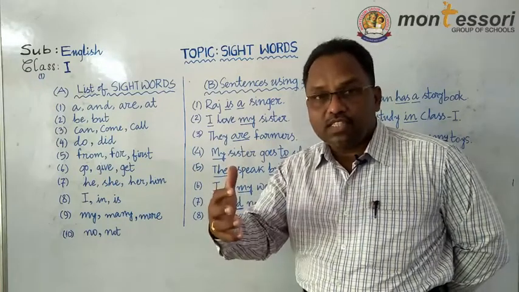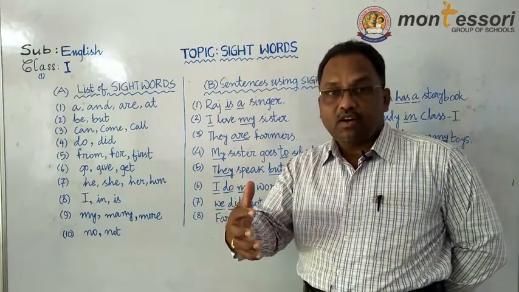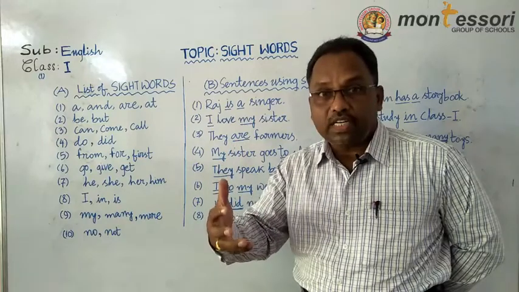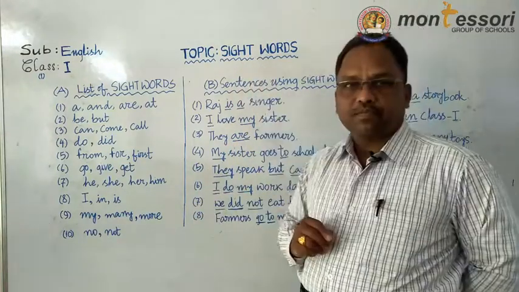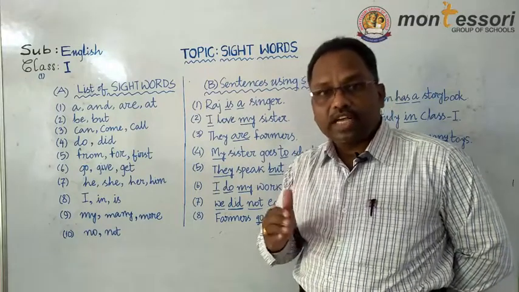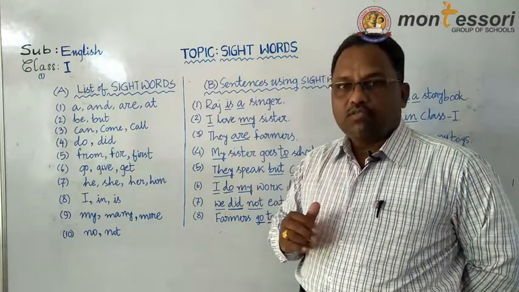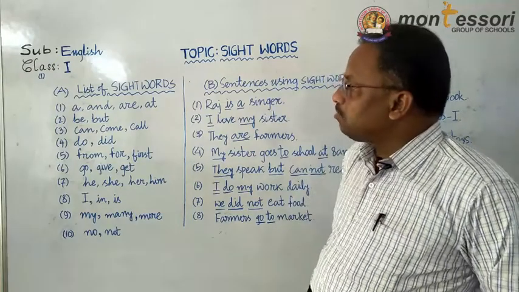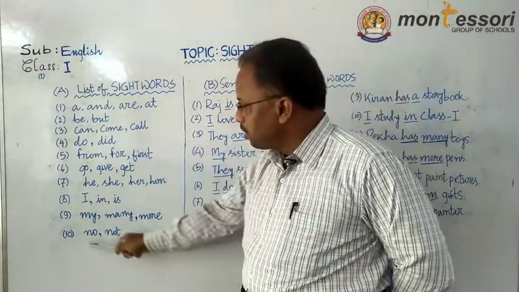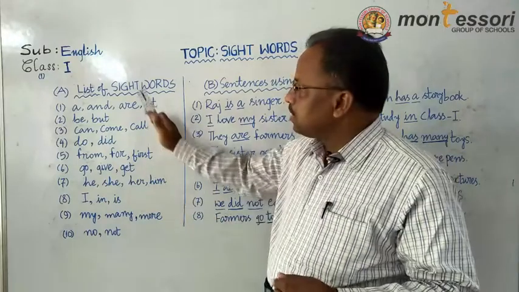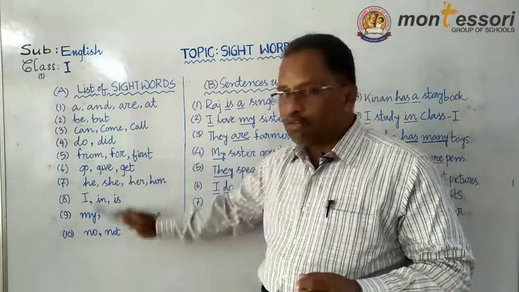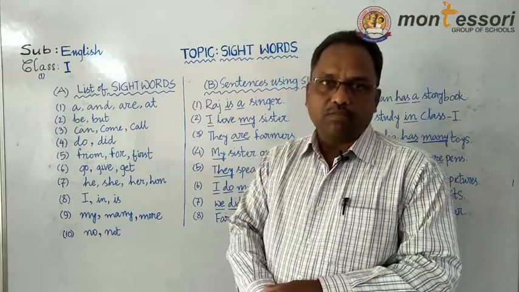So the words which you see or use most of the times are sight words. So, what are those words? I have prepared a list of sight words. There are many words. These are just some important words I have written for you.